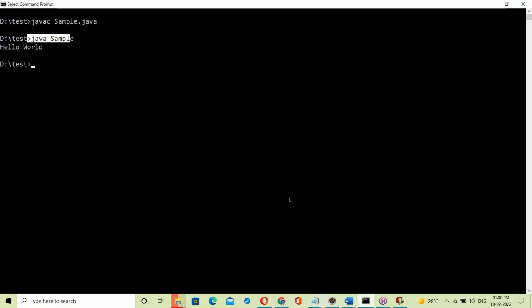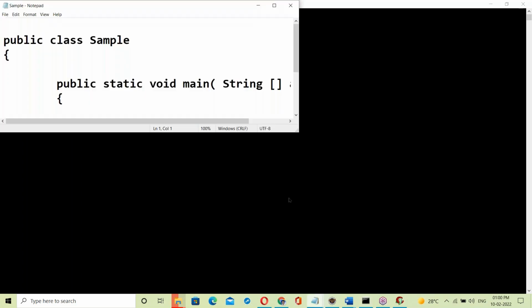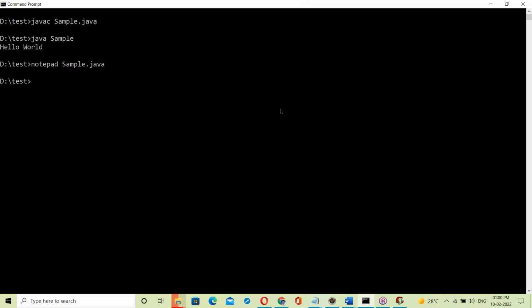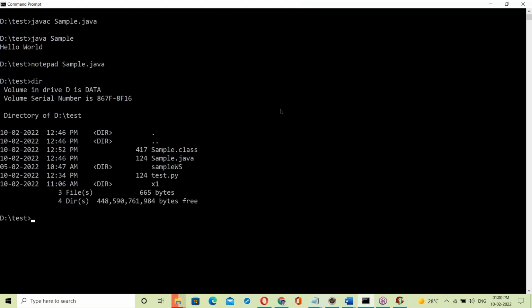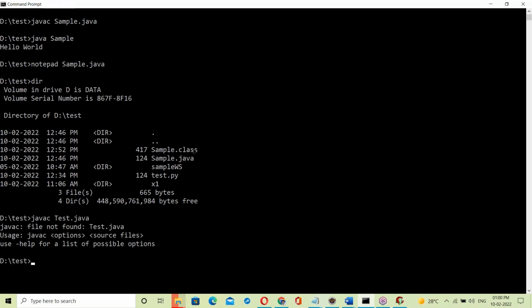Next, one more point here. What are the steps in writing a Java program? I'm using the up arrow key to get the previous commands. The first step is Notepad, Sample.java, so we get the .java file. Next, compilation: javac Sample.java.